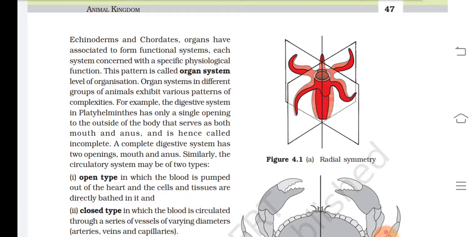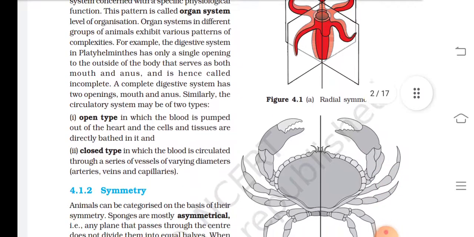Organ systems in different groups of animals exhibit various patterns of complexities. For example, the digestive system in Platyhelminthes has only a single opening to the outside of the body that serves as both mouth and anus, and hence is called incomplete digestive system. A complete digestive system has two openings, mouth and anus.